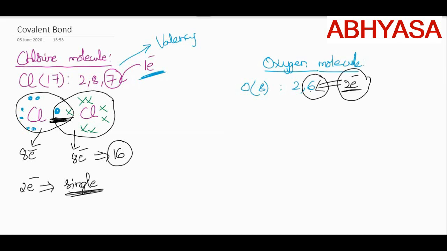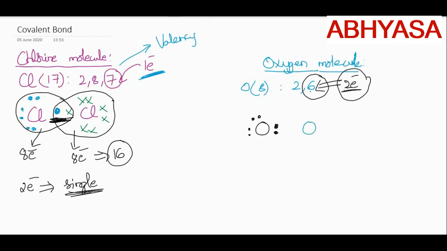Out of the 6 electrons, I will write 4 electrons separately and I will write 2 electrons in between the 2 atoms. Clear? So here it is. This is one oxygen with its 2 electrons and these are the remaining 4 valence electrons.